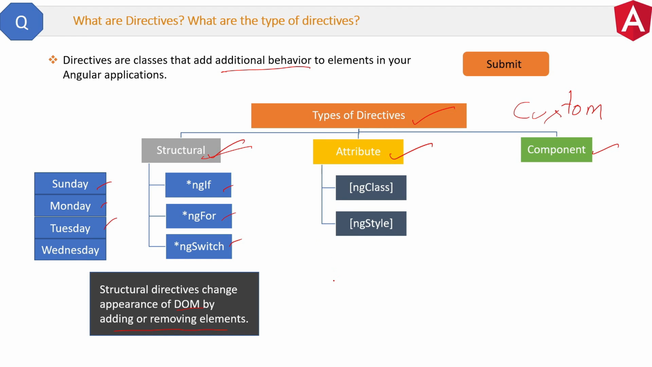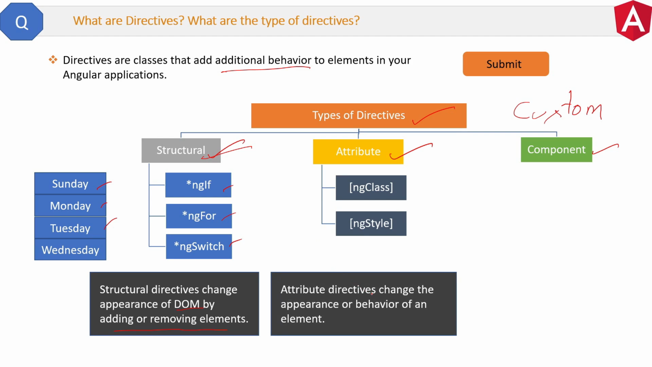Now, attribute directives. The definition of an attribute directive is: attribute directives change the appearance or behavior of the element. The color change submit button example I gave already is an example of attribute directives only. ngClass and ngStyle are the types of attribute directives, which I will discuss in detail in upcoming questions.